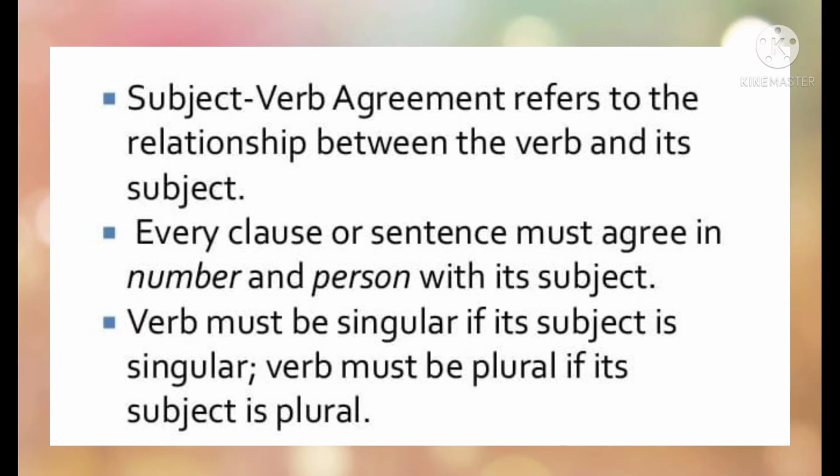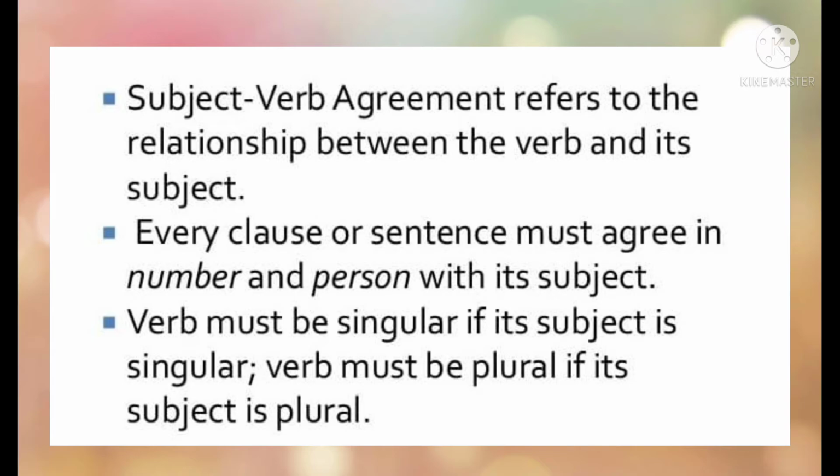We see the first sentence. Subject verb agreement refers to the relationship between the verb and its subject. Second, every clause or verb must agree in number and person with its subject. Verb must be singular if its subject is singular. Verb must be plural if its subject is plural. Now let me explain what the sentences mean. I will give you a very short example.